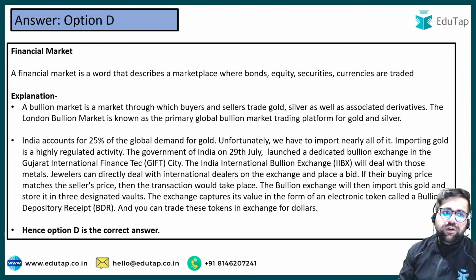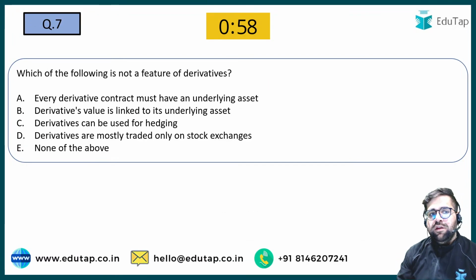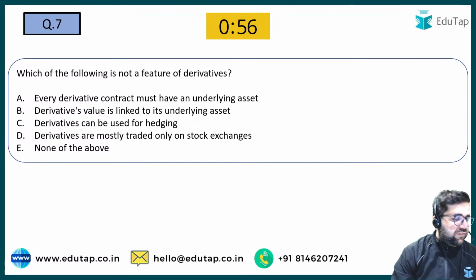Chaliye, now we are moving to question number 7. Which of the following is not a feature of derivative?